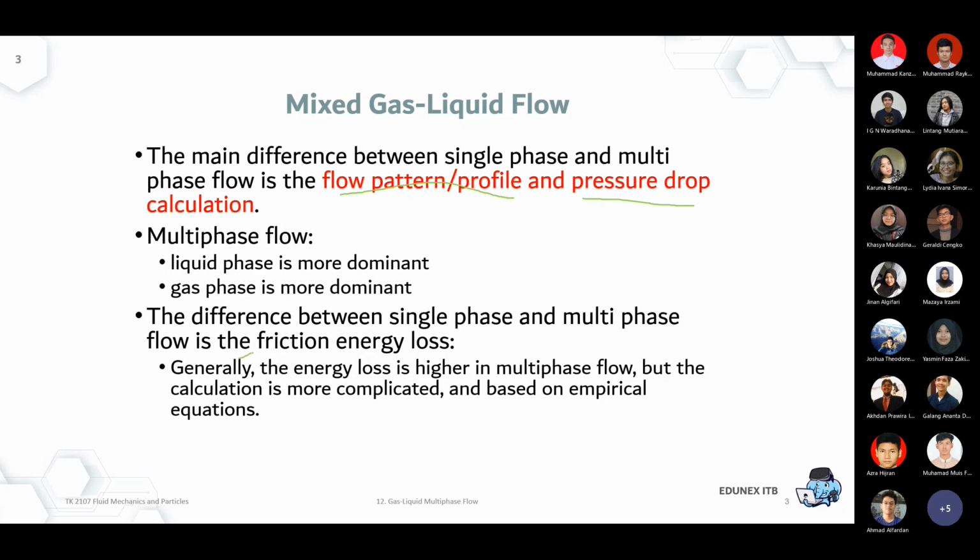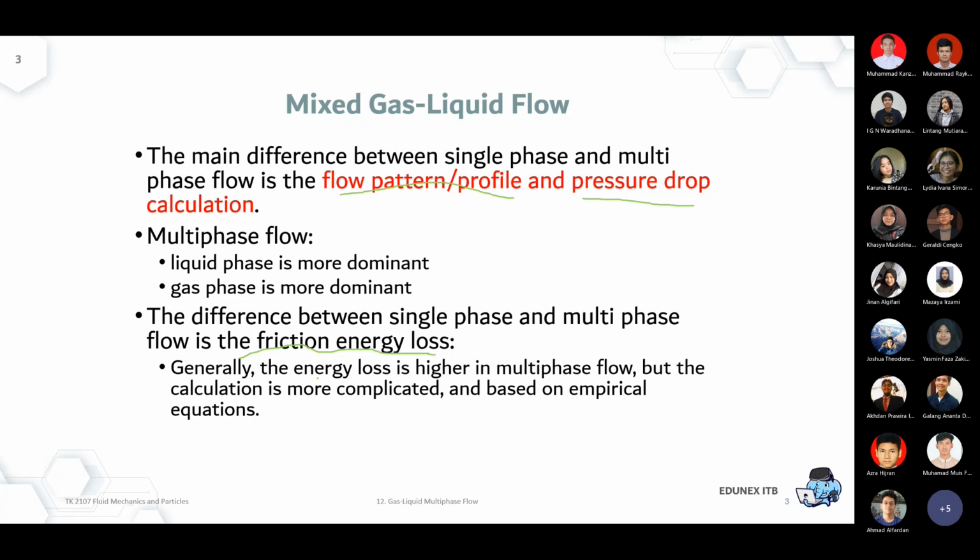Okay, and the friction energy loss. Again, another problem over here is that generally the energy loss in a multi-phase flow is much higher than in a single phase flow. For example, in the last session, if I remember, let's say you have a sizing criteria of 0.1 kPa per meter, if I'm not mistaken. That's for a single phase liquid, that's possible.